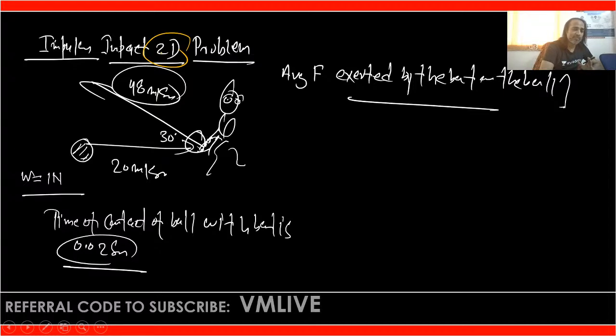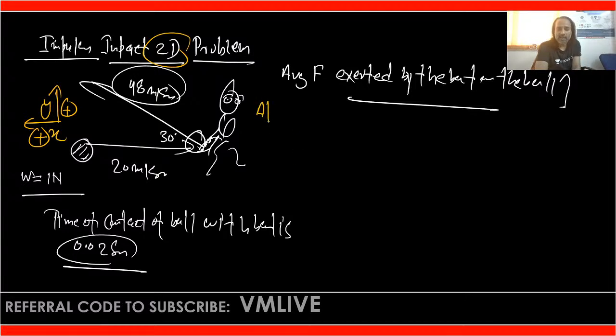That average impulsive force will have one component along the horizontal and another component along the vertical. So we have to apply IME once along the horizontal and once along the vertical. But the sign convention is very important. The direction of motion in which the object is finally moving, we have to consider as positive. So that is the sign convention: upward as positive and leftward as positive. That is x, that is y.